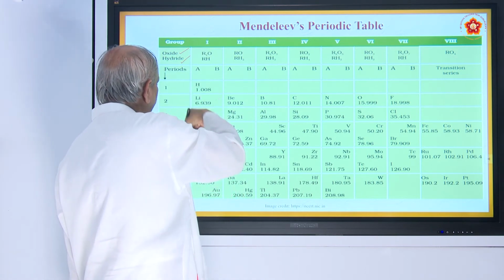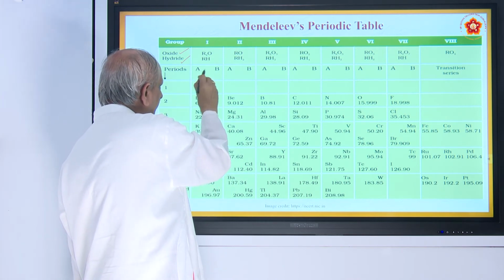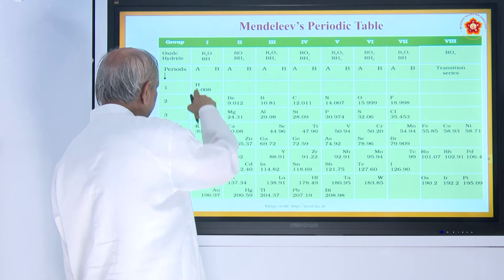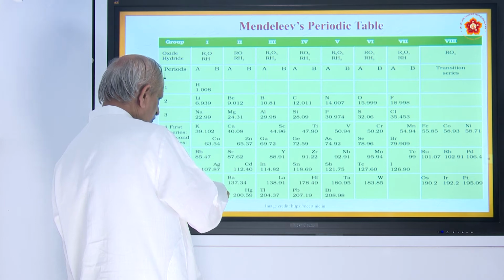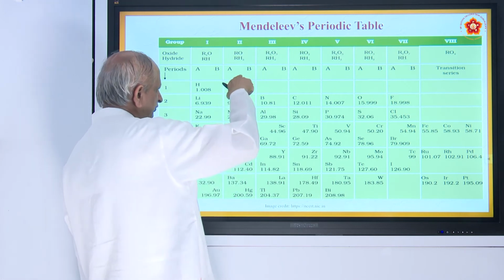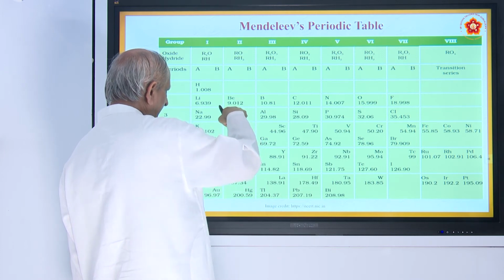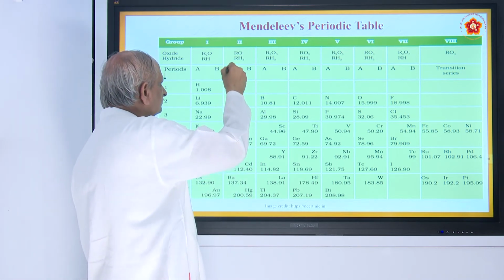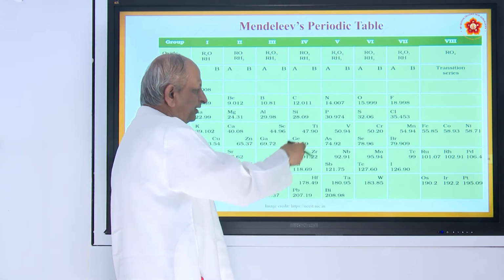First, in every group he made 2 subgroups called group A and group B, because the group A elements resembled each other almost alike, group B different, like copper, silver, gold, they are alike, therefore he put them in group B. And here also zinc, cadmium, mercury are metals in one group, while beryllium, magnesium, calcium, strontium, barium are in group A, second A we call it. Like that, similar properties are kept in different groups.